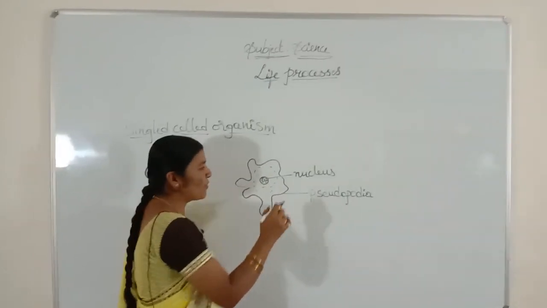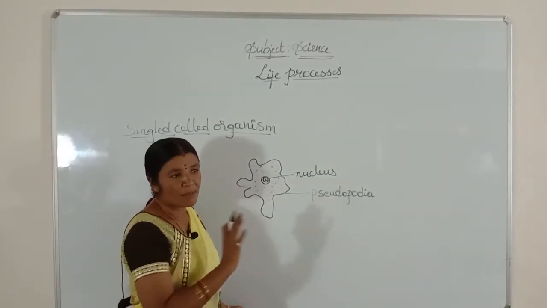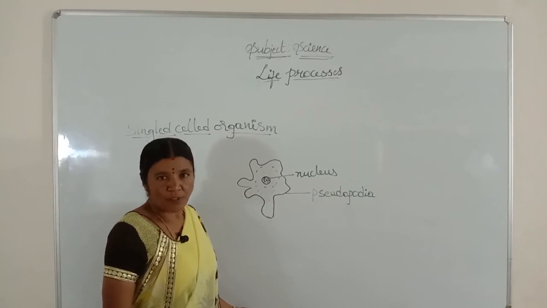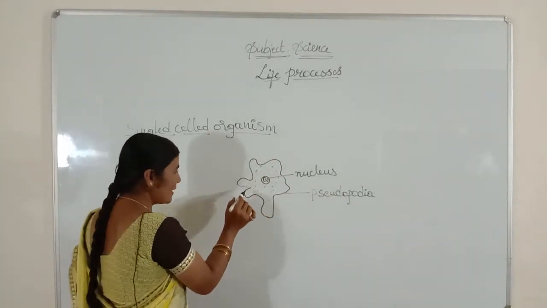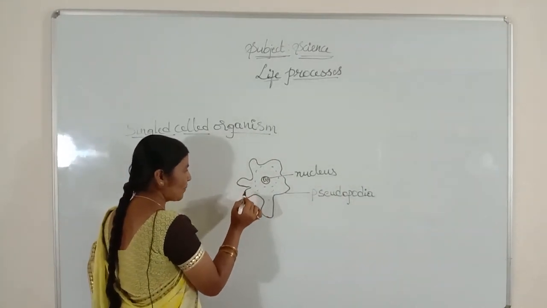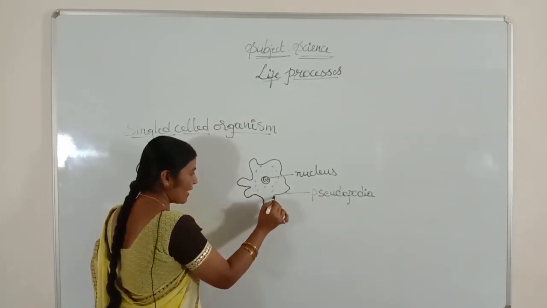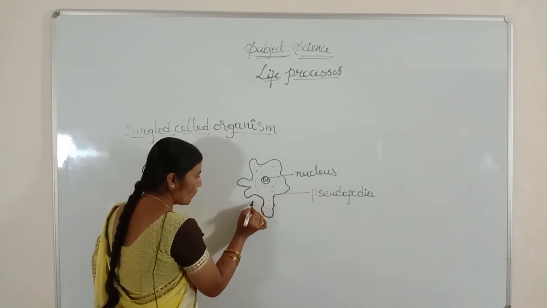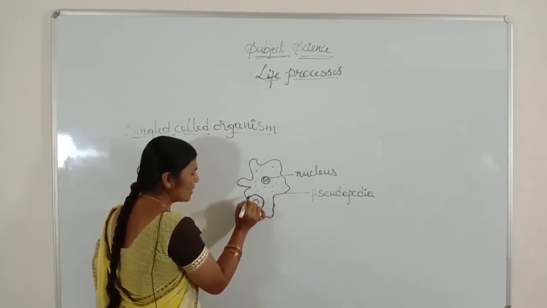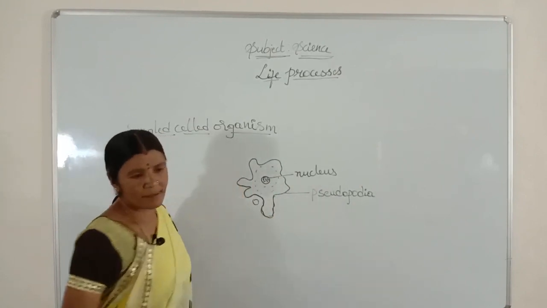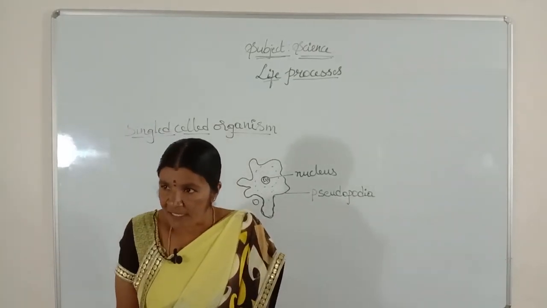With the help of this pseudopodia, the amoeba takes its food. When the food particle is near the body, the food particle is engulfed by the pseudopodia and taken in, where digestion takes place.